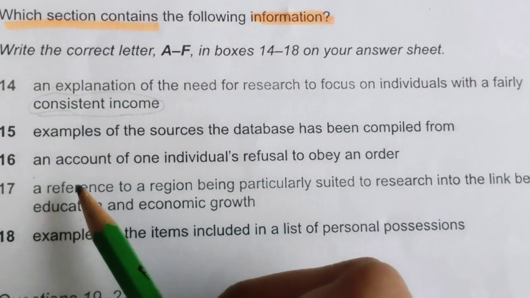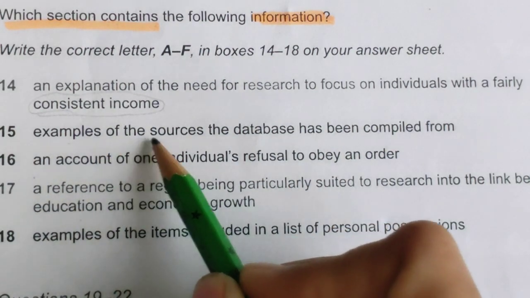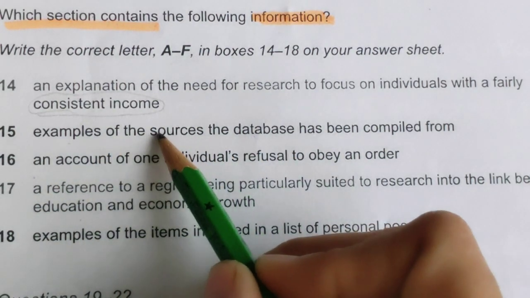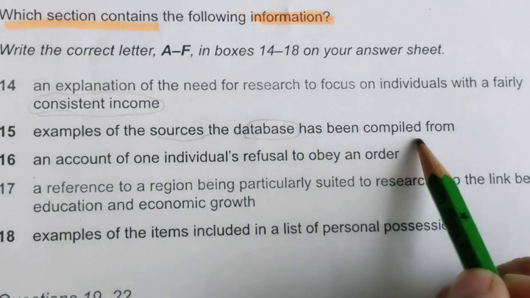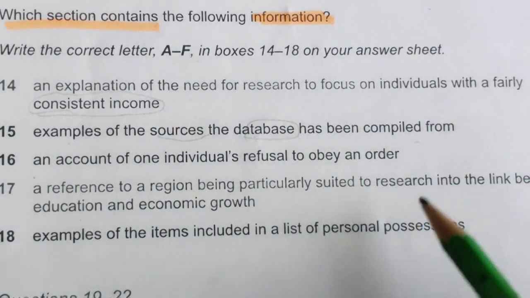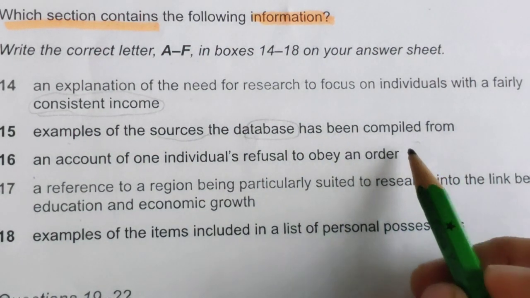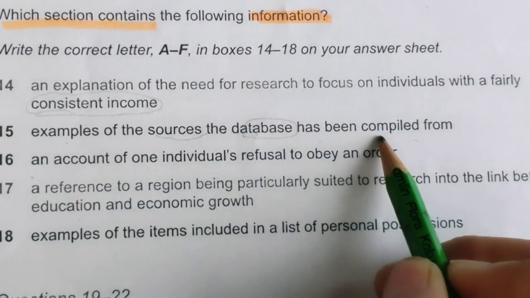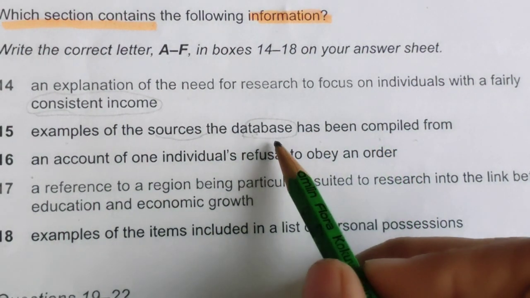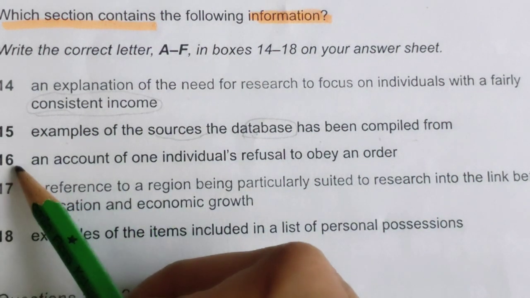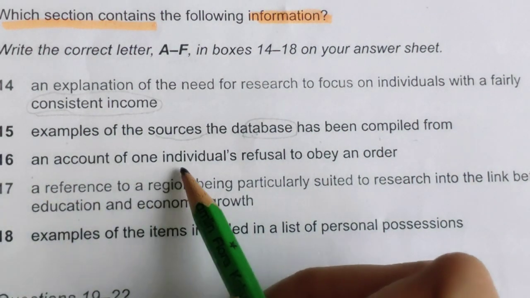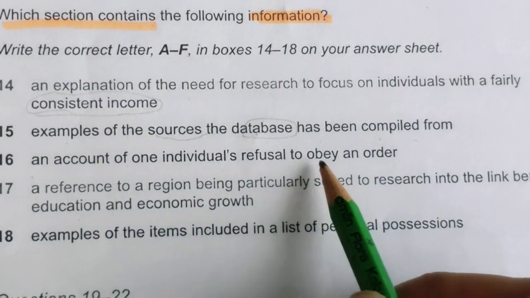Then we will read the remaining 3 paragraphs also. Examples of sources of database: database has been compiled from. Where have we read that? I think no, we haven't read it till now. 16th: an account of an individual's refusal to obey an order.